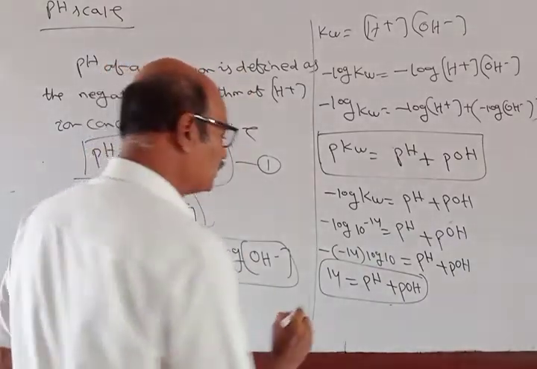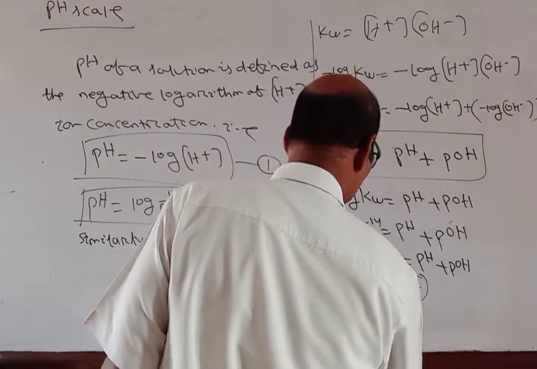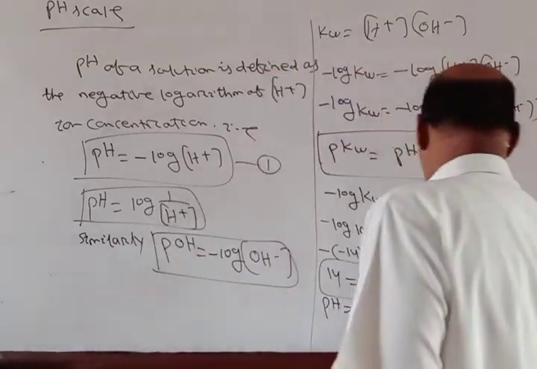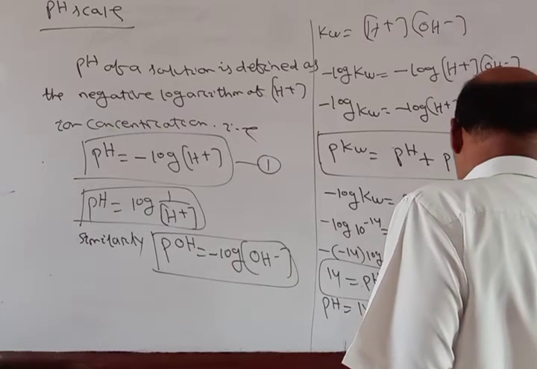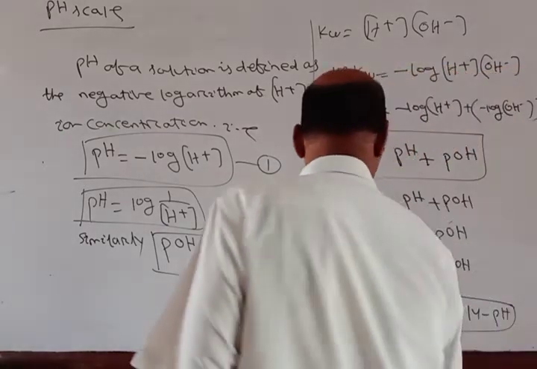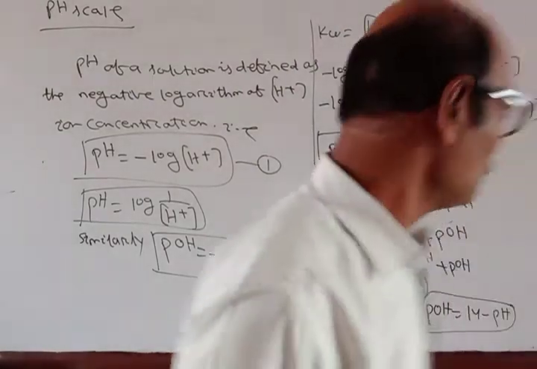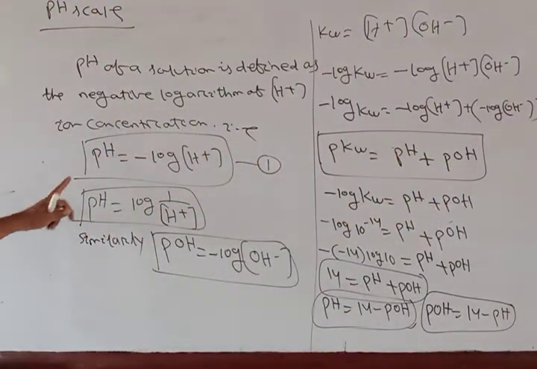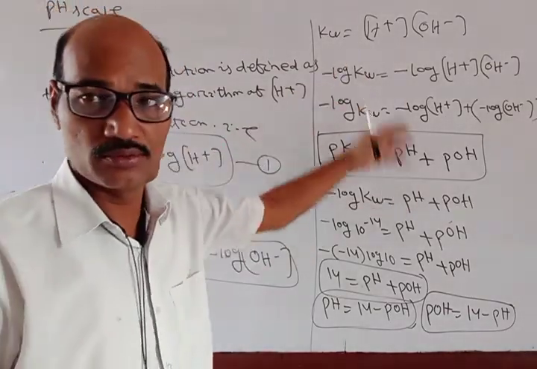So I can write pH equal to 14 minus pOH, and pOH equal to 14 minus pH. In this way we can express the pH, pOH, and also determine the pKw.